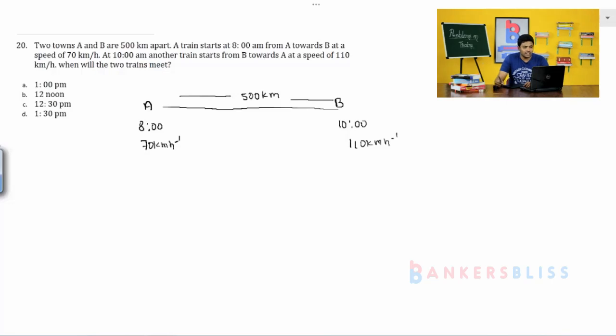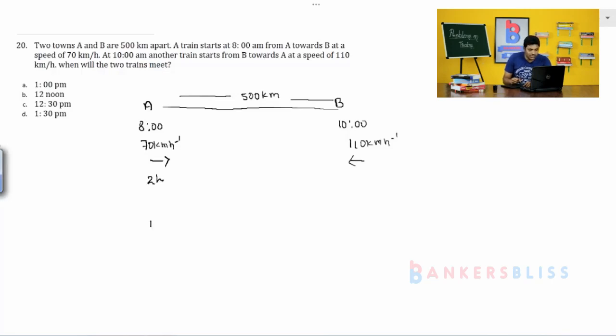Very simple. After 10, two trains will be in movement. So, after 10, we can go with the relative speed. Both the trains are moving in opposite directions, so we can add the speeds after 10 am. Till 10 am, the train from town A is going to travel alone, from 8 o'clock to 10 o'clock am. So, 2 hours it is going to travel.